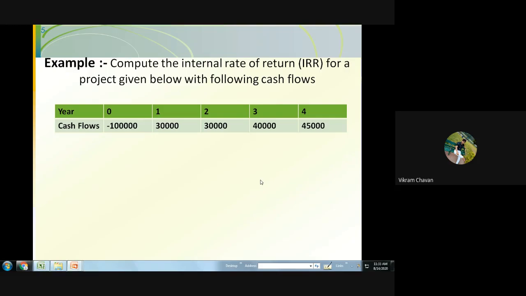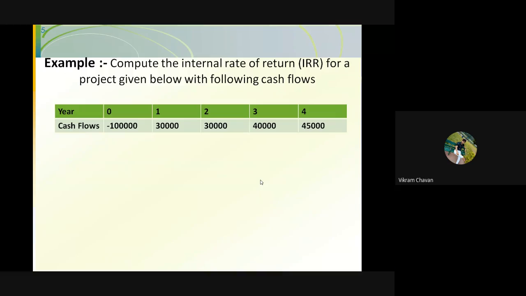There are two rows only: year and cash flow. For year 0, or the 0 time period, the investment is 1 lakh rupees. That investment is nothing but cash outflow, and cash outflow should be considered as a negative cash flow. So minus 1 lakh is the cash outflow. Then for the first year 30,000, for the second year 30,000, for the third year 40,000, and for the fourth year 45,000. So these are the cash flows for the particular years.